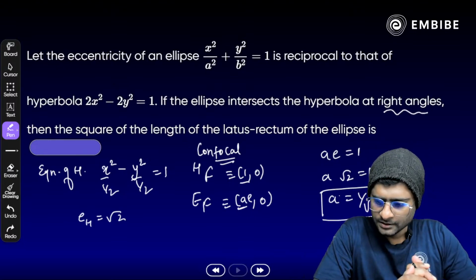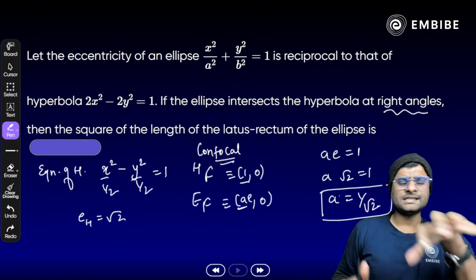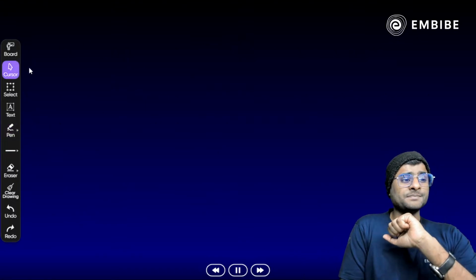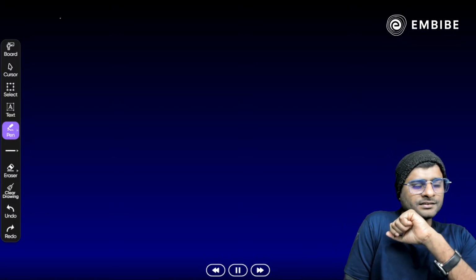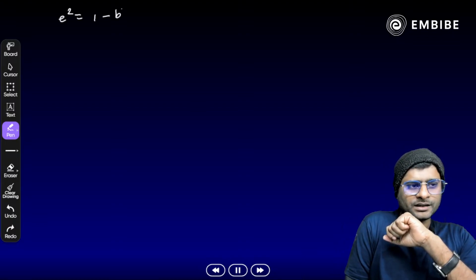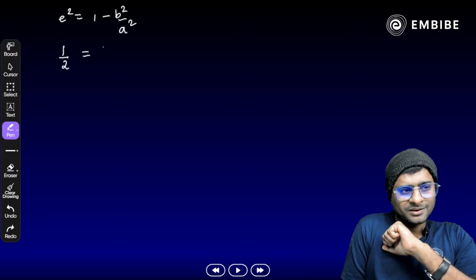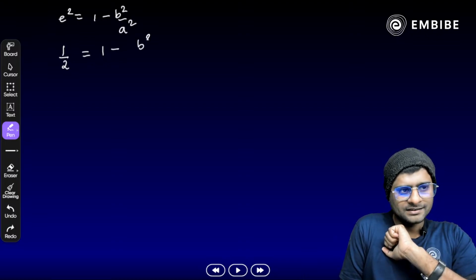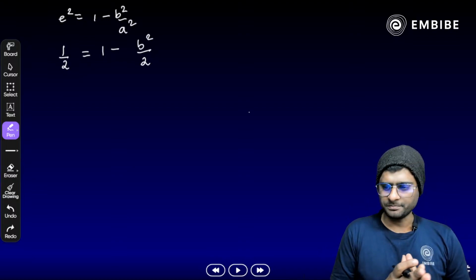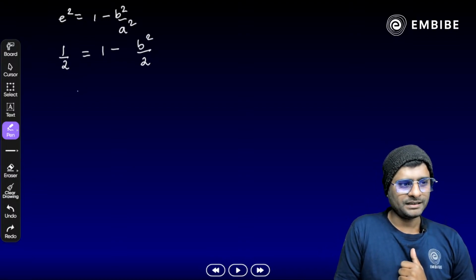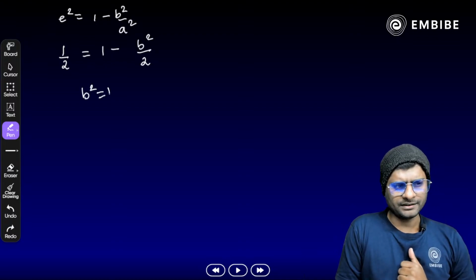Clear? Now what next? अब आपको b का वैल्यू फाइंड करना है. Correct? So eccentricity of ellipse. What is eccentricity of ellipse here? Anyone know that? Any idea? Eccentricity of ellipse, yes: e square is equal to 1 minus b square by a square. Just substitute the value here. e square, we know, is half, equal to 1 minus b square over a square, and a is 1 by root 2, so a square is obviously 1 by 2 here. Now try to solve it for b here. What we get? Yes, b square would be 1 here.